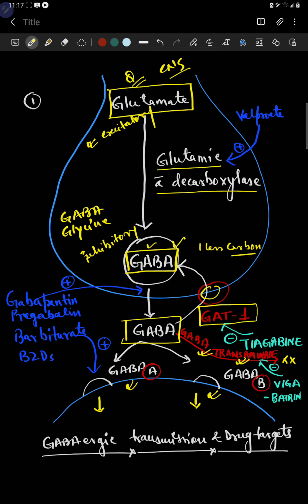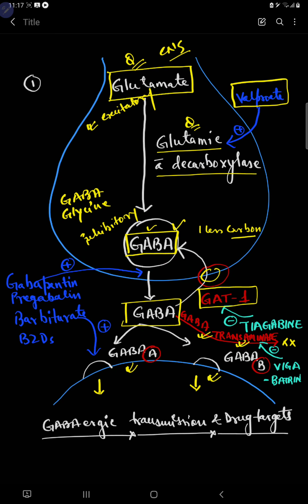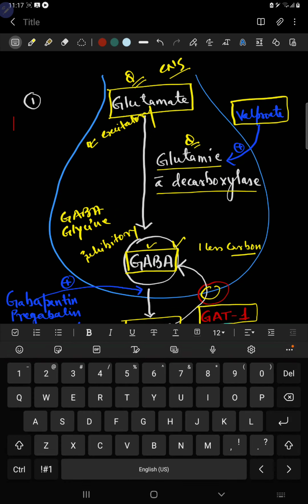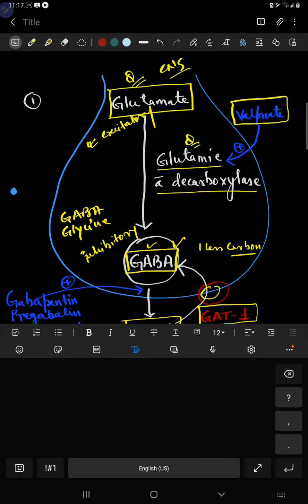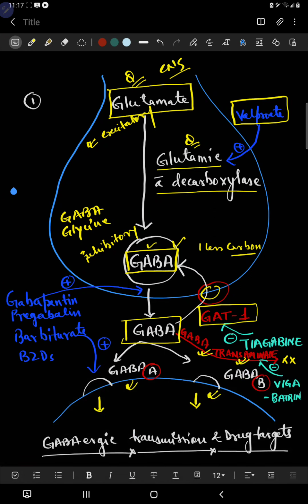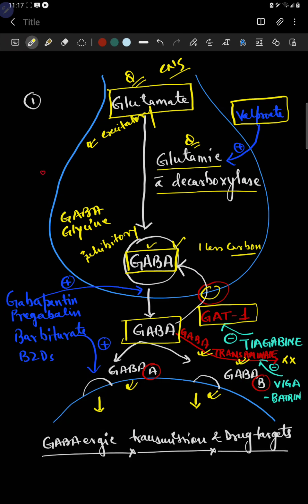Now there are some drugs like valproate which promote glutamic acid decarboxylase. So when there is an increase in glutamate and an increase in excitatory neurotransmission, what will happen? It will actually decrease the concentration of glutamate, and it will increase the concentration of GABA by acting on the glutamic acid decarboxylase enzyme.